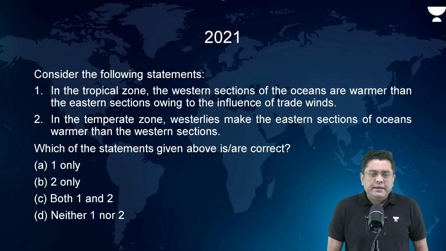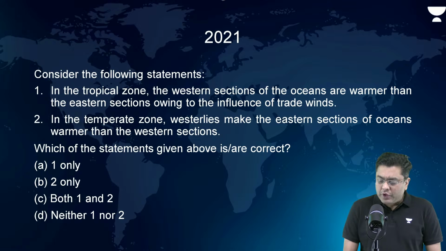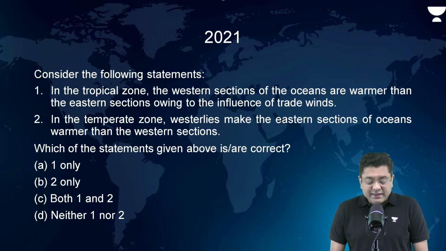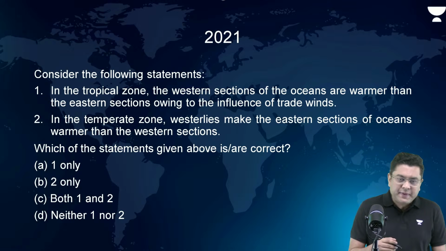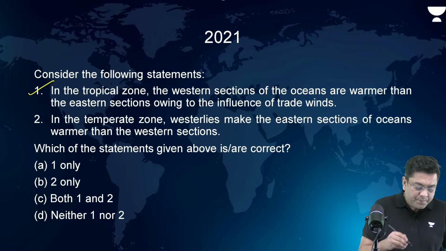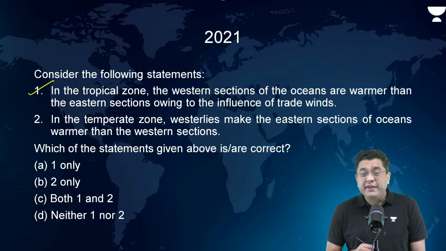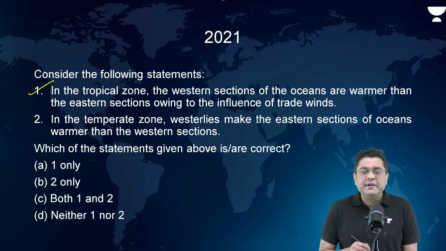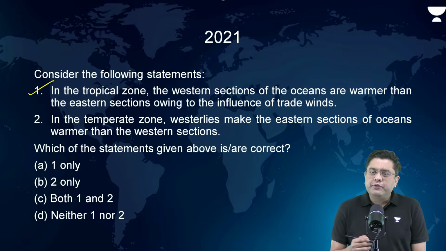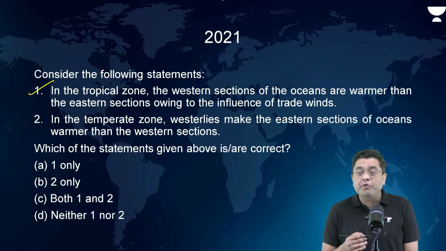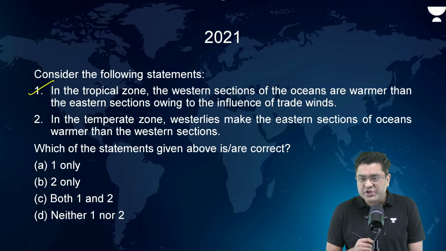Okay. Now, what is the answer for this? In this, the first statement is in the tropical zone, western sections of the oceans are warmer than the eastern sections owing to the influence of the trade winds. Is this statement correct? The answer is yes. This particular statement is correct. Why in the tropical zone, western sections of oceans will be warmer as compared to the eastern sections?